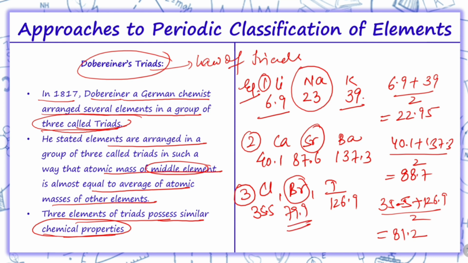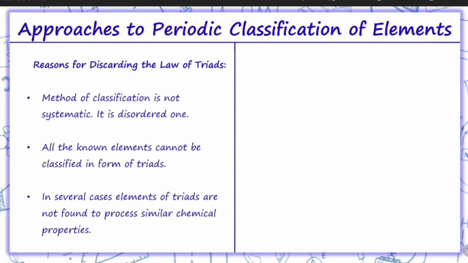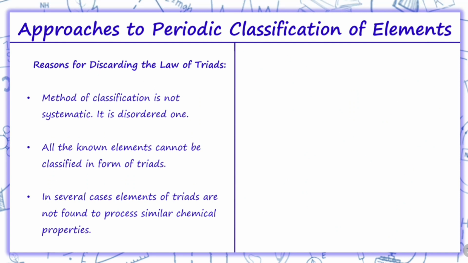So in his triads, he stated that elements are arranged in groups of 3, known as triads, and the mass of the middle element is roughly equal to the average of the first and third elements. Now why was his law discarded? Here are the reasons for discarding the law of triads.